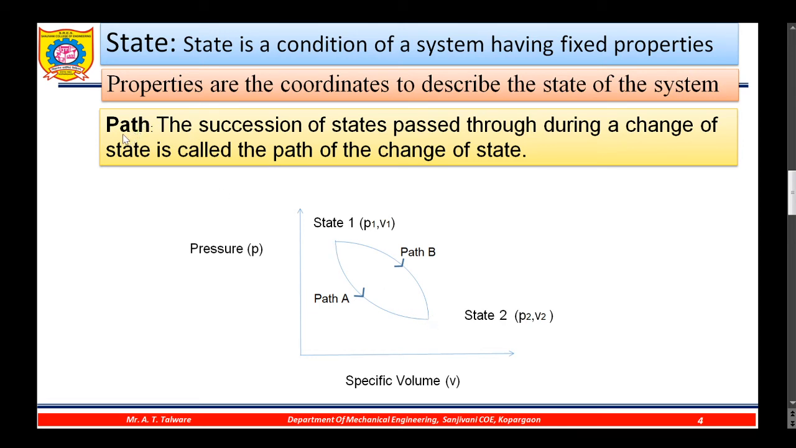And how will we define the path? From state 1 to state 2, there are multiple ways by which the system can reach from state 1 to state 2. For the sake of explanation, I have given two paths, path A and path B. In fact, there are n number of paths through which this system can proceed to the final state 2. The path is defined as the succession of states passed through during a change of state.